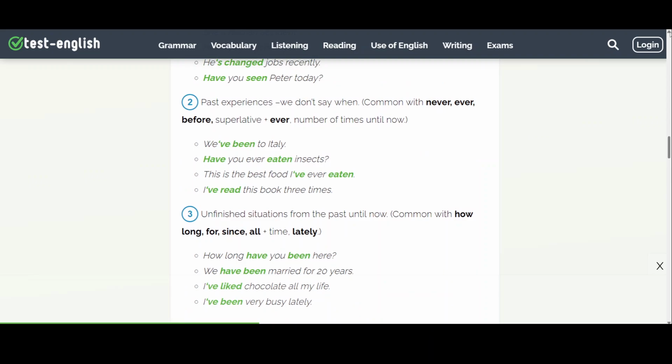Number 3, unfinished situations from the past until now. Common with how long, for, since, all plus time, and lately. How long have you been here? We have been married for 20 years. I've liked chocolate all my life. So here we're using all plus time. I've been very busy lately.